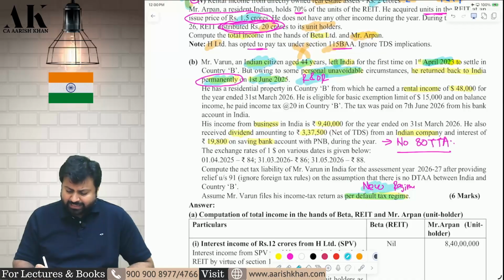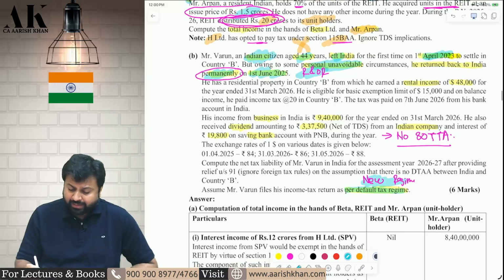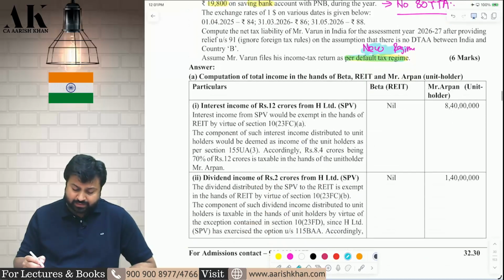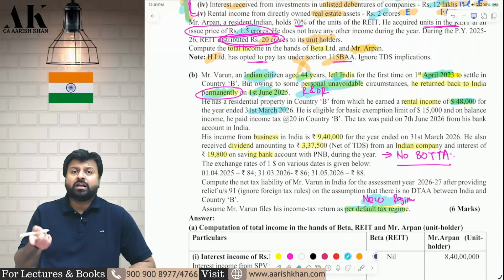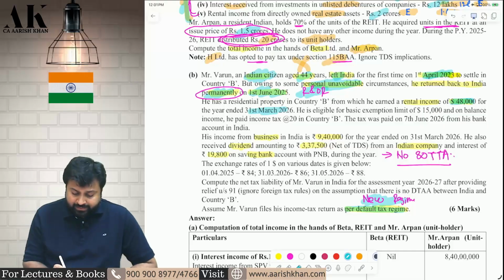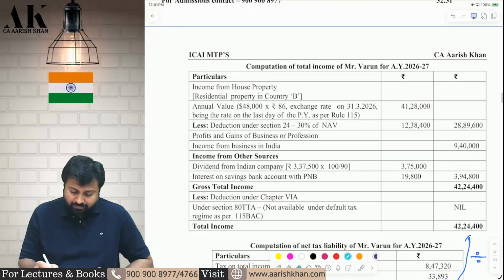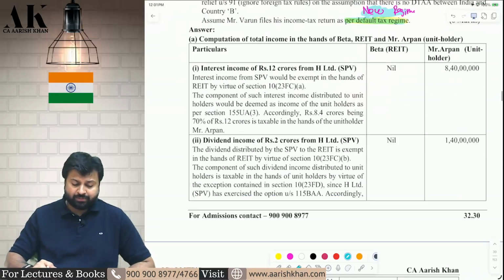Now, Varun wants to pay tax as per the new regime. So accordingly compute tax as per the new regime. First, Varun is earning rental income of $48,000 on 31st March. Municipal tax is not there. So you will convert this $48,000 minus 30% standard deduction. Whatever income comes, you will convert into Indian rupees as per Rule 115, TTBR on the last day. TTBR on the last day is 86. So 48,000 minus 30%, you will multiply this by 86 rupees. You will get 28,89,600 as your rental income taxable in India.